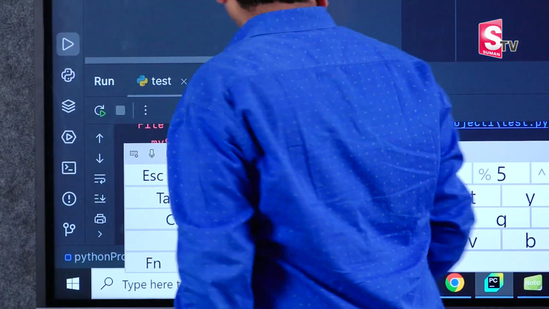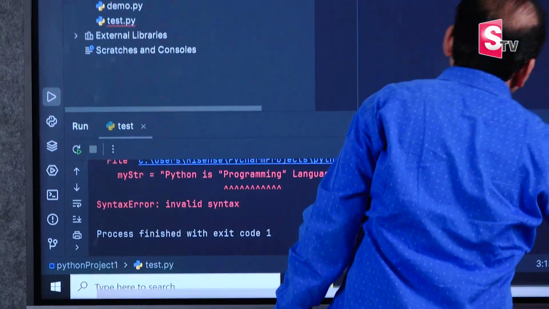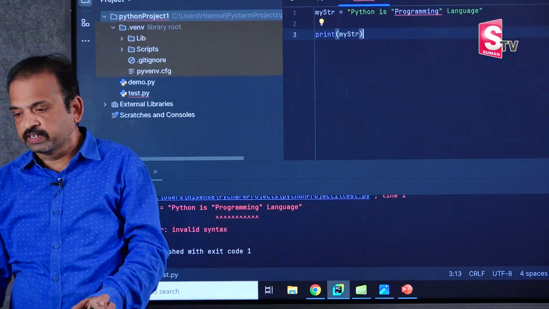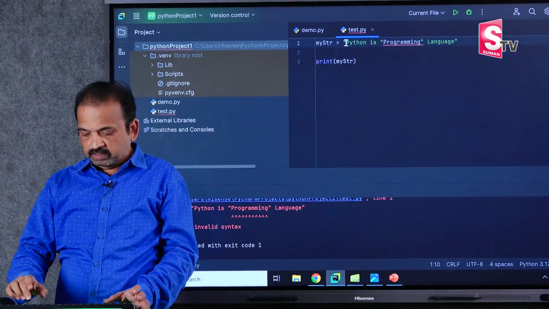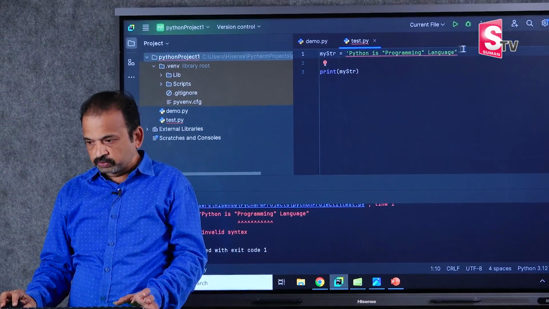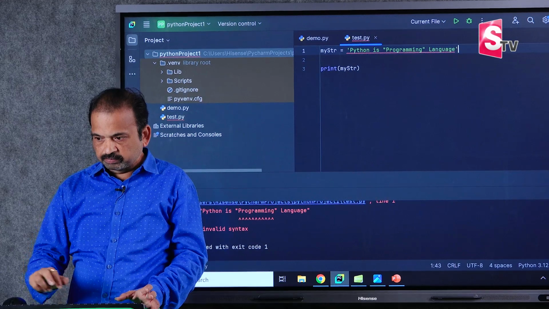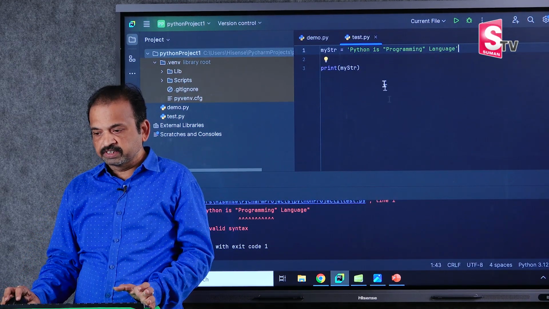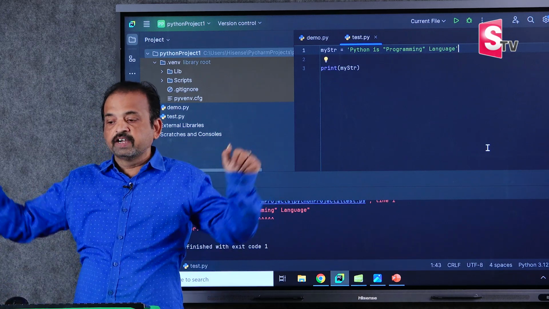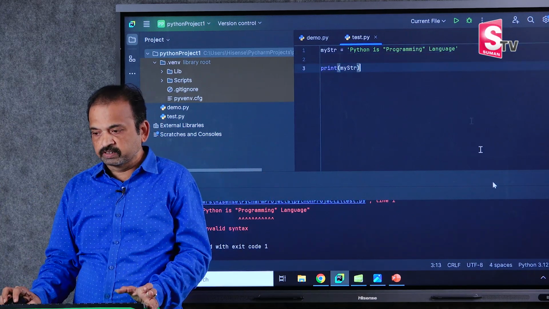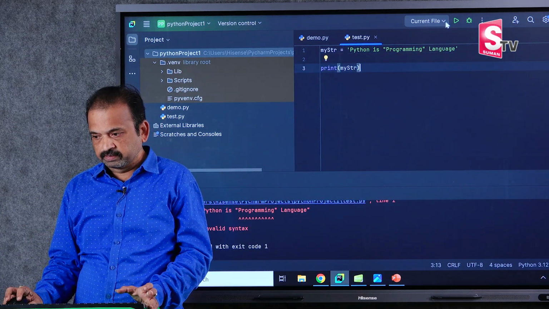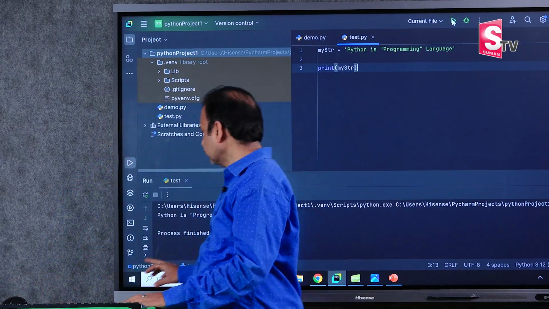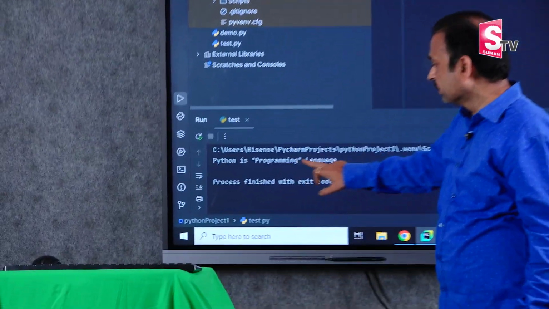So if you want to make it valid, what we'll do, we have to enclose with single quotes. Now this will work because we enclose with single quotes. Inside the substring we have double quotes, but outside the string we have single quotes. Now this will work. Now you won't get any error. Yes, Python is programming language.